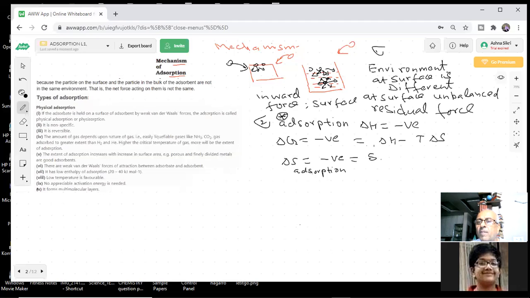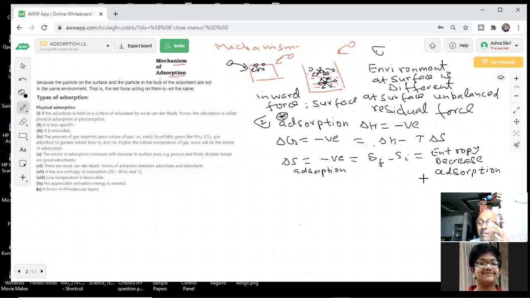That means entropy of final minus initial entropy. Negative means what has happened? This molecule was more randomly distributed. Its entropy is more, but it becomes attached. It has less mobility. So entropy increases or decreases? Decreases. So this is negative. You are saying delta S is negative. Entropy decreases during adsorption, students.